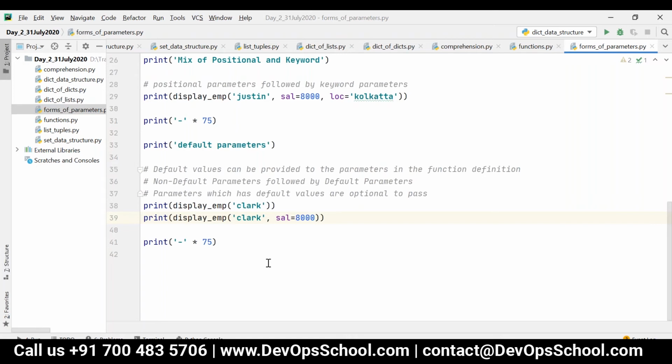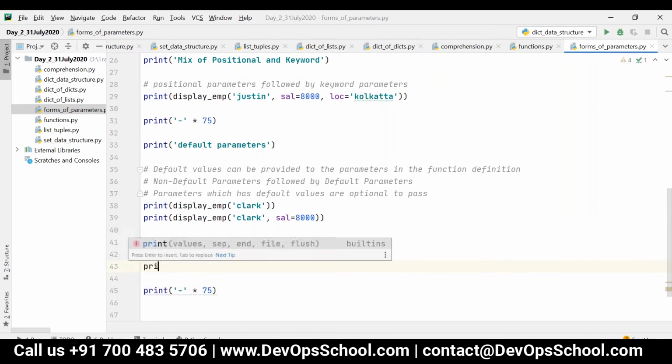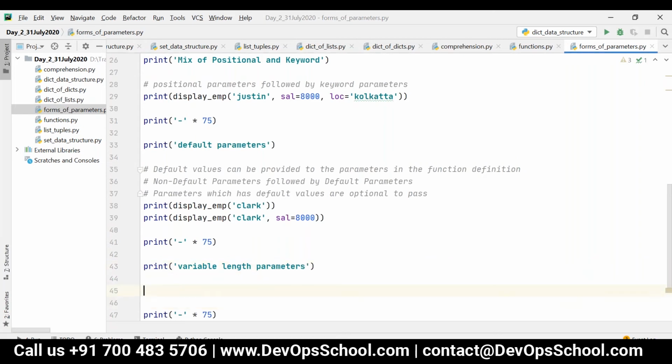Right. And then the last form of parameter is variable length parameters. That means we have two different representations: one is star, the other one is double star. What do you mean by star? Star followed by any variable name means any number, 0 to n number, of positional parameters, and the positional params will be received in the form of a tuple.